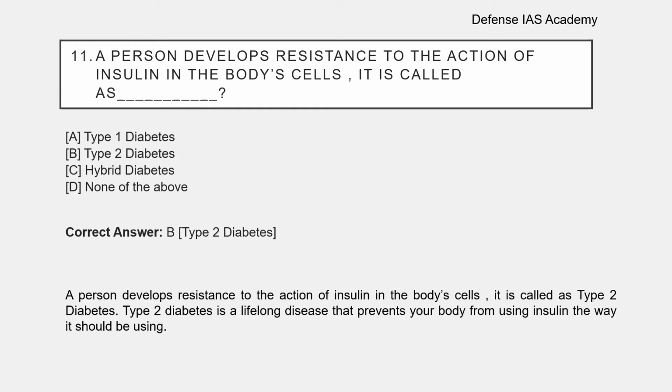A person develops resistance to the action of insulin in the body cells. It is called type 2 diabetes. Type 2 diabetes is a lifelong disease and it prevents your body from using insulin the way it should be used.